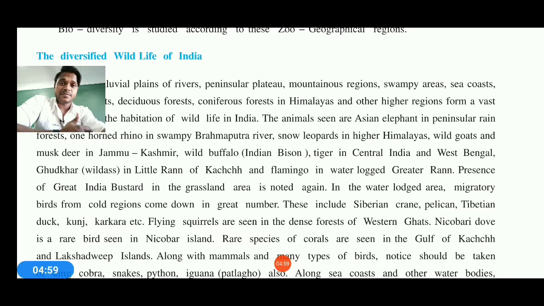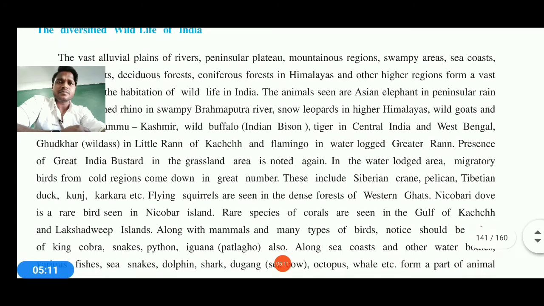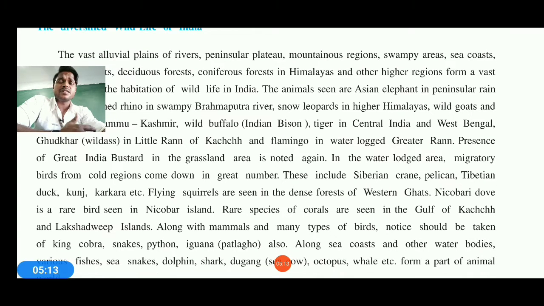Then Gudkar, wild asses, in the Little Rann of Kutch in Gujarat. Then the flamingo is also one of the birds commonly found in the Rann of Kutch, which is also known as a migratory bird. The Indian great bustard is also available in the grassland areas, which is also noticeable.